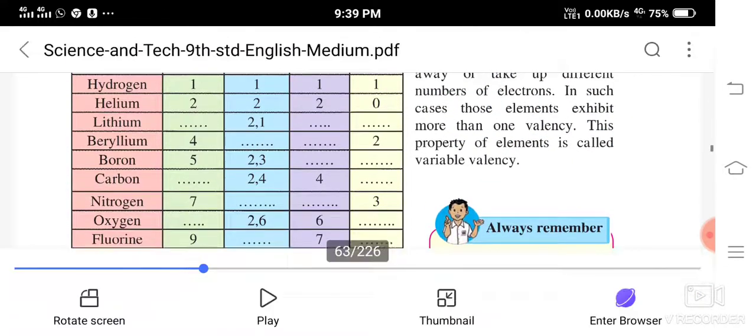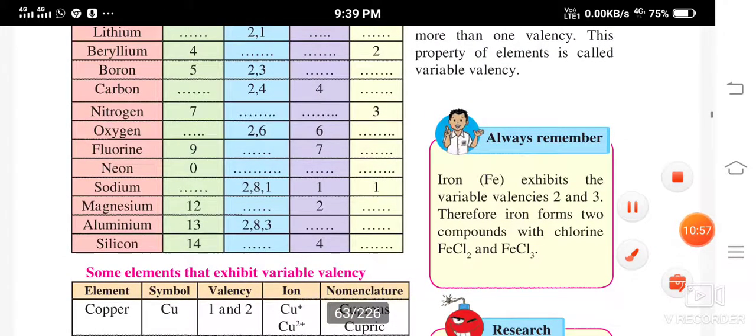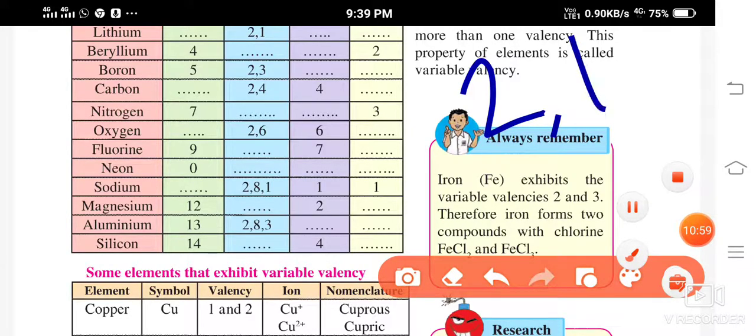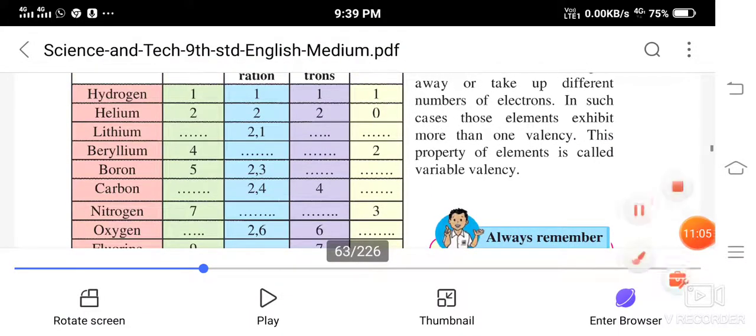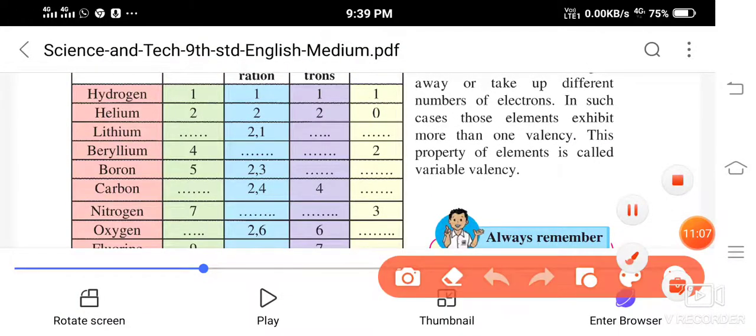So 1 electron is taking part in the reaction.